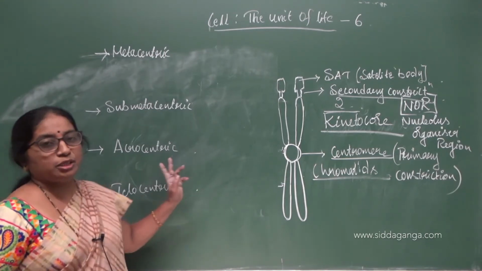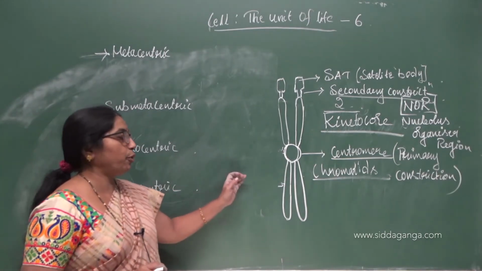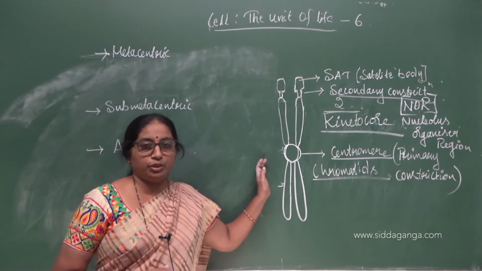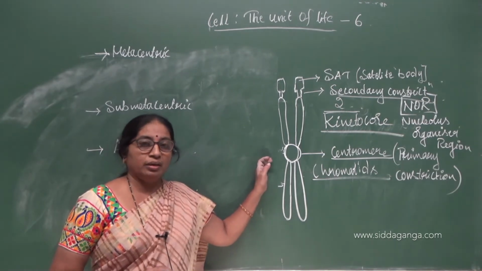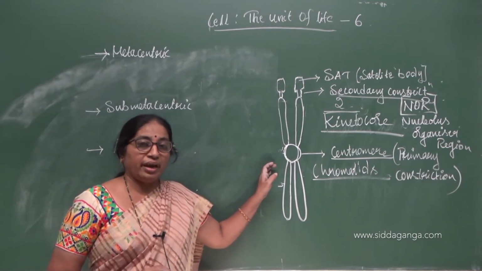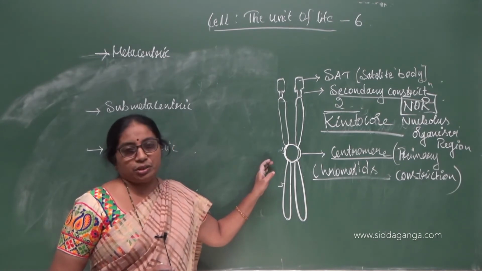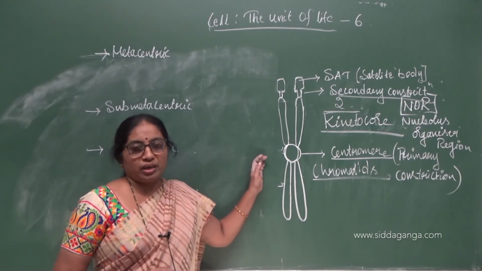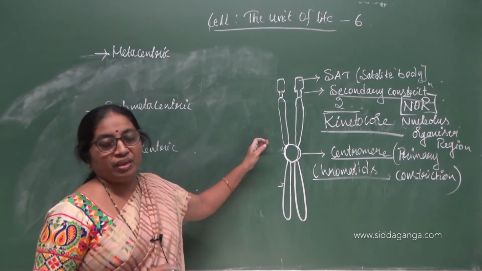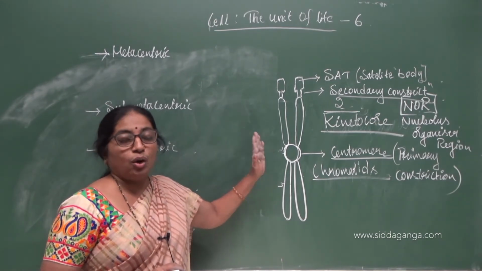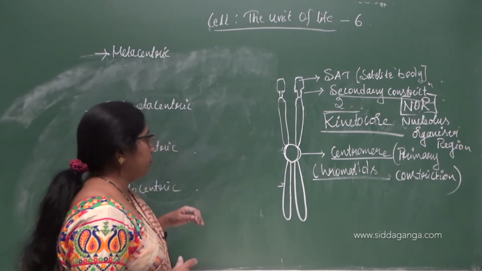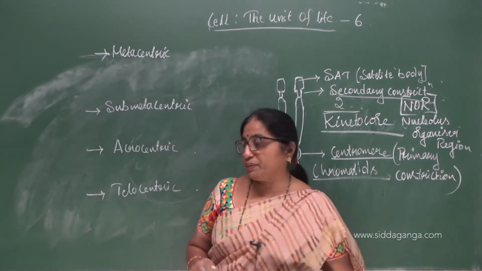So once again, both these questions are very important from the exam point of view. A question may be asked like, write a neat labelled diagram of the morphology of the chromosome showing chromatids, or write a neat labelled diagram of the structure of the chromosome at metaphase stage and label the parts. It may be asked for 2 marks, or the explanation may be asked too, totally for 5 marks including this diagram. Explanation 3 marks and diagram 2 marks, or 2.5 for diagram and 2.5 for explanation. The marks can be divided based on the paper set.